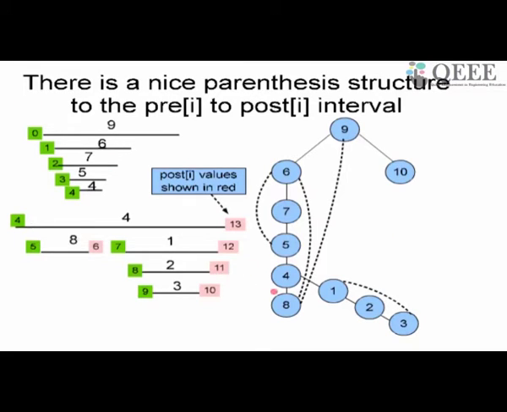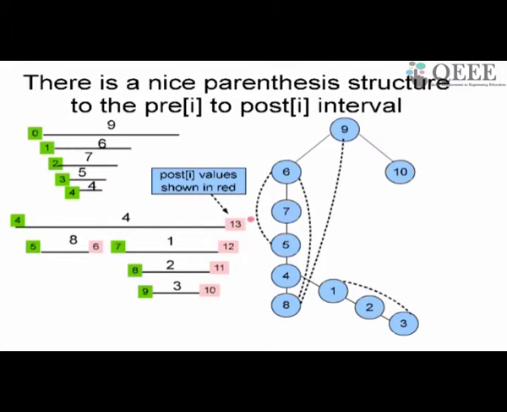So you can see basically if I start with 4, when I enter 4 the counter is 4. Why is that? When I entered 9 the counter is 0, here it is 1, here it is 2, here it is 3, here it was 4. So when I entered 4 the count is 4, when I entered 8 the count is 5, then nothing further to do with 8, so exit. So when I exit 8 the counter is 6, then I enter 1, when I enter 1 the counter is 7, when I do 2 it becomes 8, enter 3 it becomes 9, exit 3 it becomes 10, right.